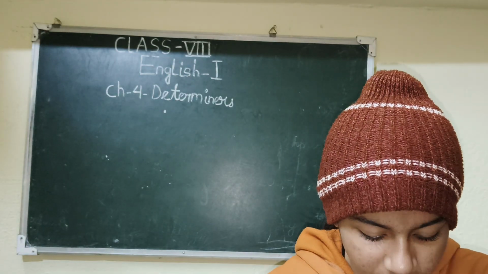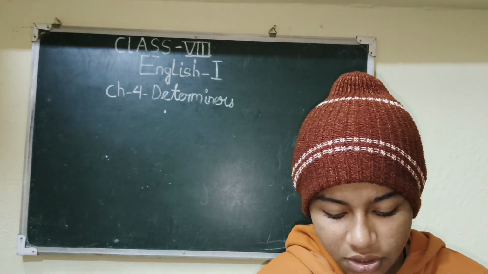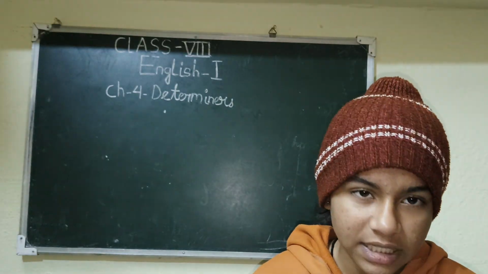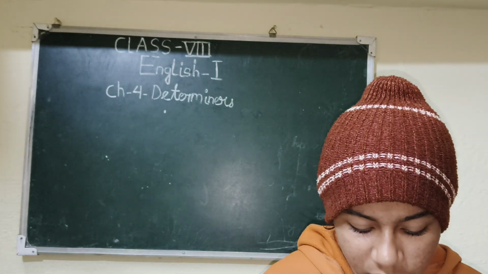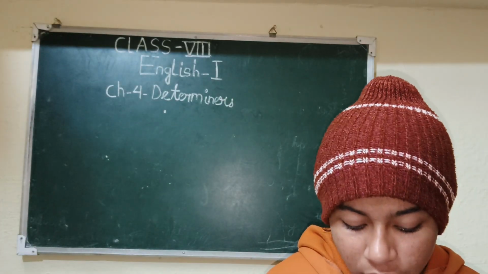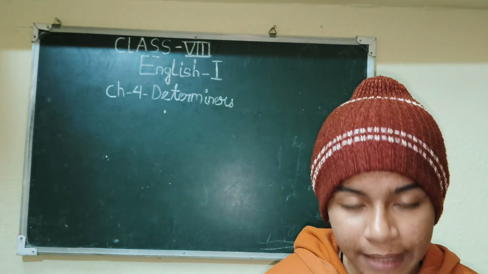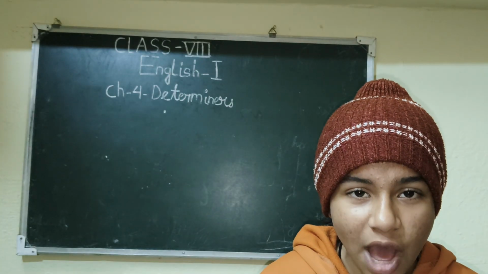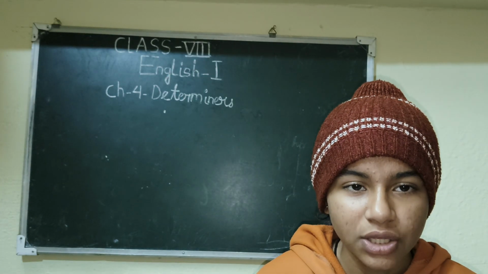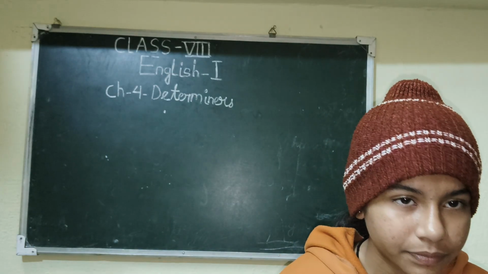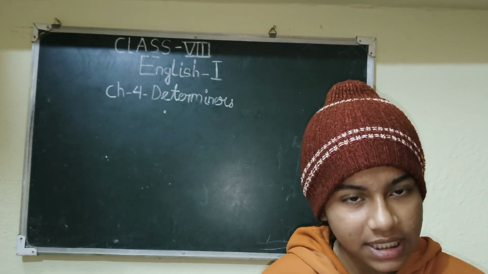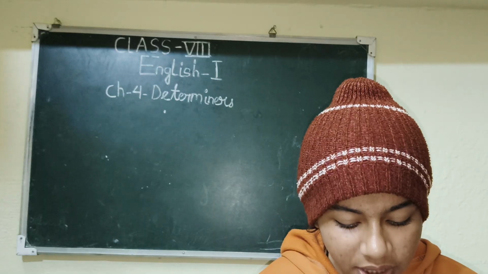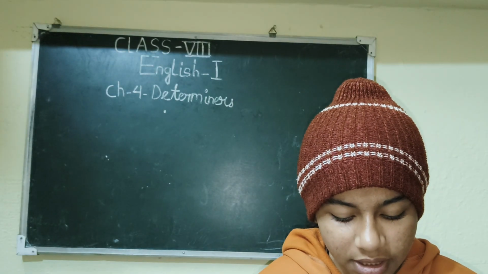Then second one: you have to add any salt in the dish to make it more delicious. Here the answer will be: you could add some salt to the dish to make it more delicious, because if we use any, it means any type of salt we can use in the dish, but in how many quantities it is not represented, so any is not required here, and we will use some in place of any.